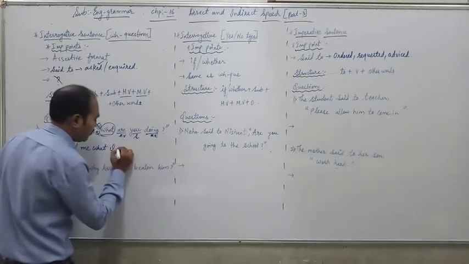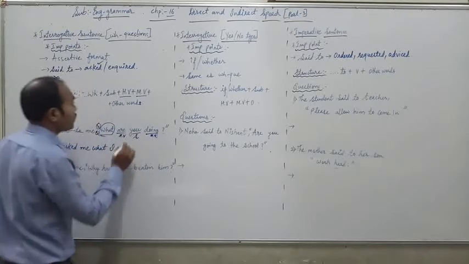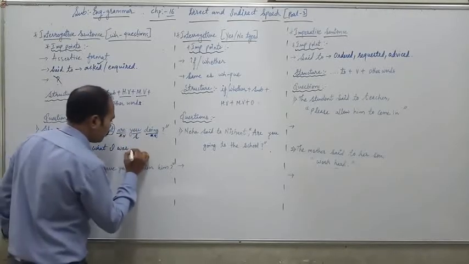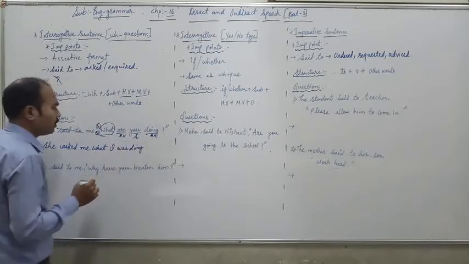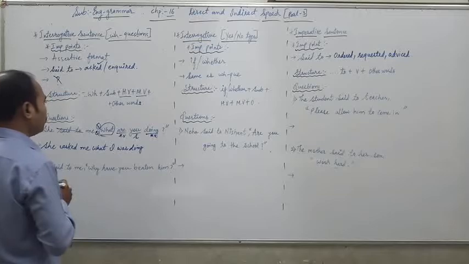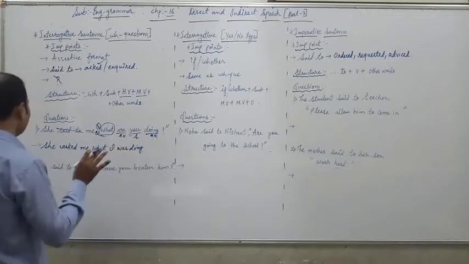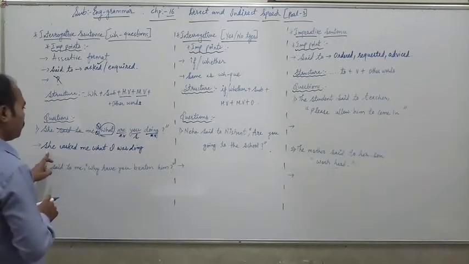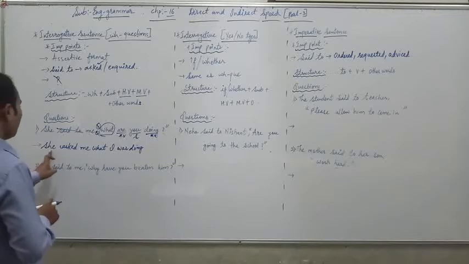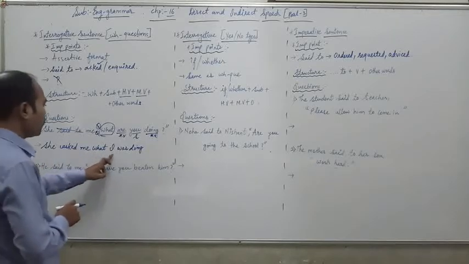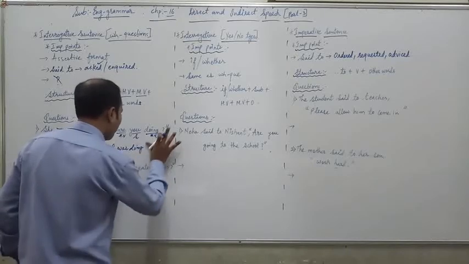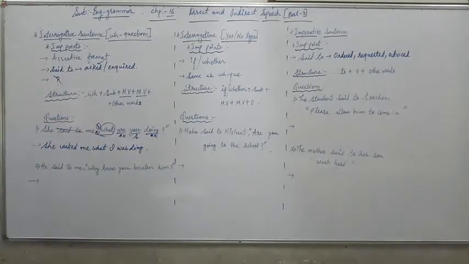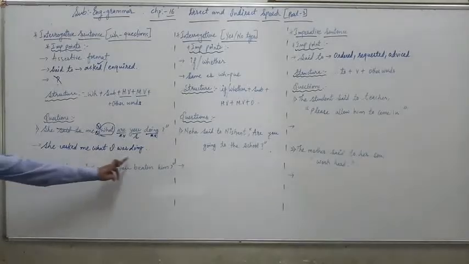So we will select here was, then main verb, doing, and other word. So other word is not there. So the question we have changed into: she asked me what I was doing. Okay, full stop we have to give. So in this way you have to change.